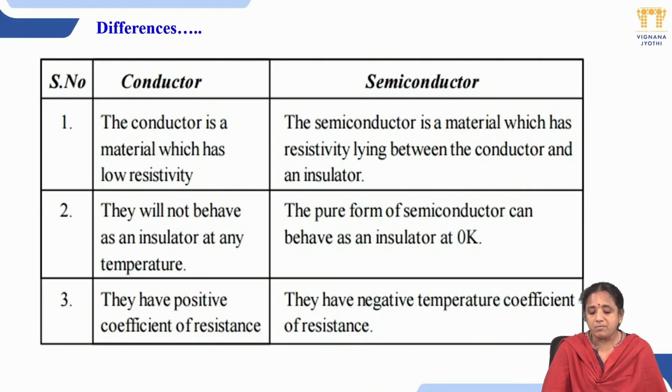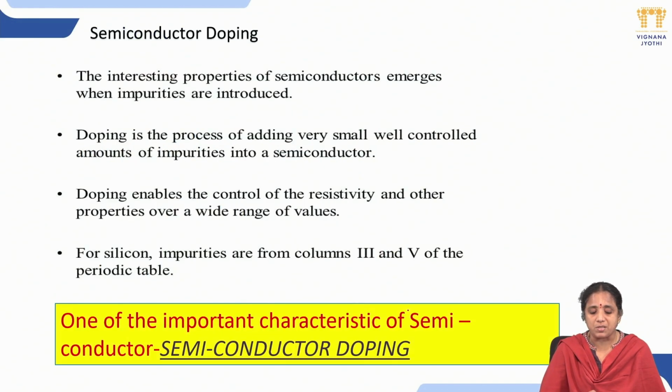Which has a low resistivity, the semiconductor lies between the conductor and insulator. They will not behave as an insulator at any temperature, but the pure form of semiconductor will show the properties of an insulator. And they have a negative temperature coefficient of resistance.